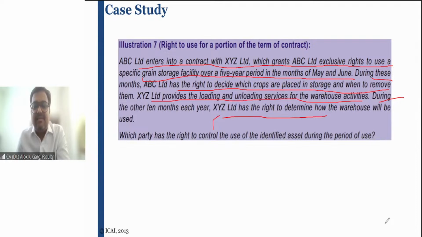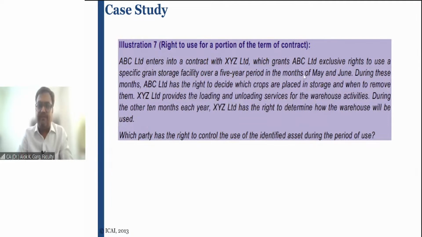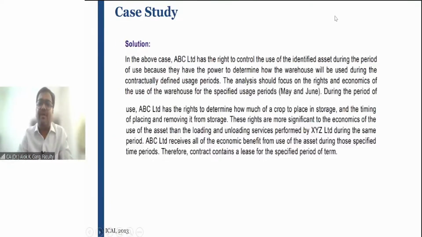Now the question is, which party has a right to control the use of the identified asset during the period of use? So in this case, for 2 months every year, in the months of May and June, the right to control the use lies with the lessee, which is ABC. For the other 10 months in every year, the right to control the use lies with the lessor. Let's see how this question needs to be answered.